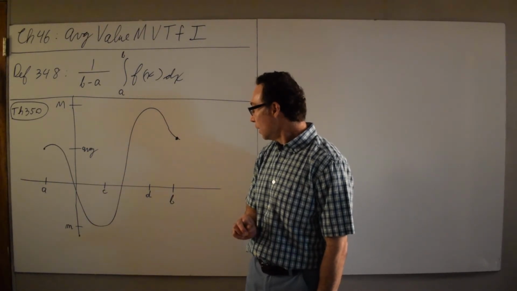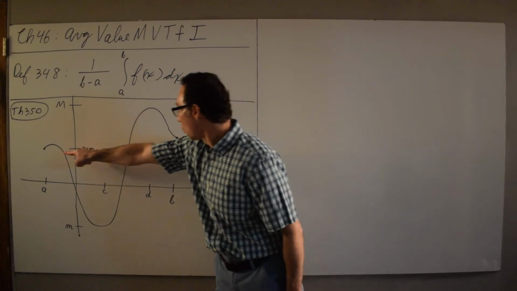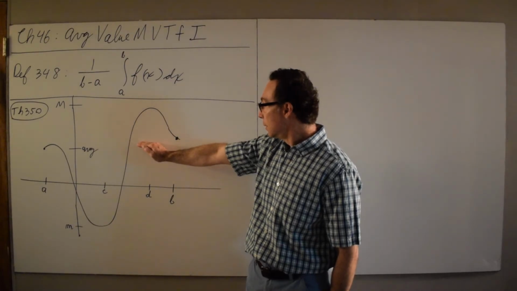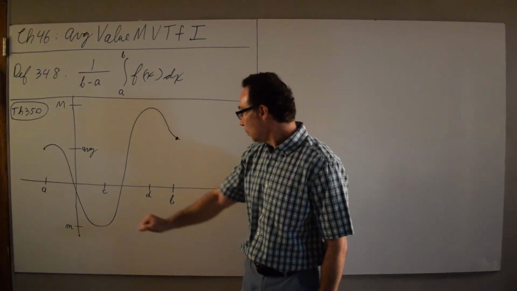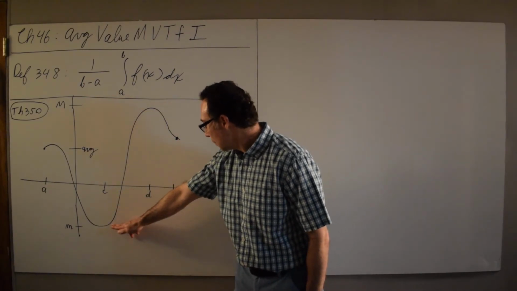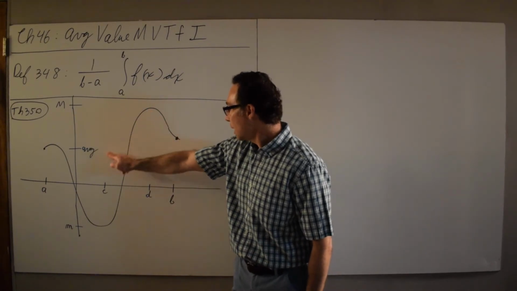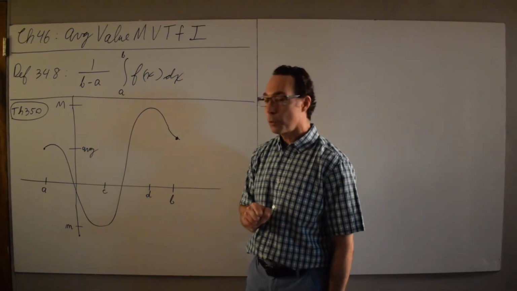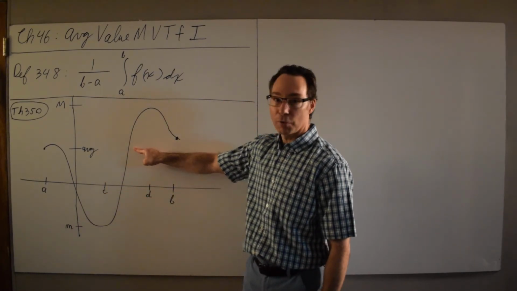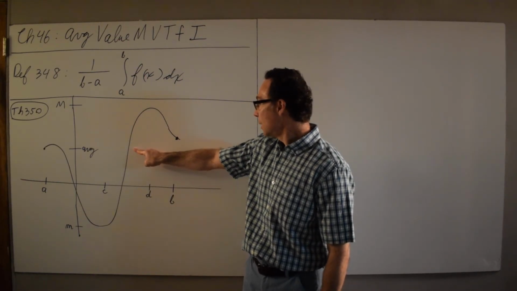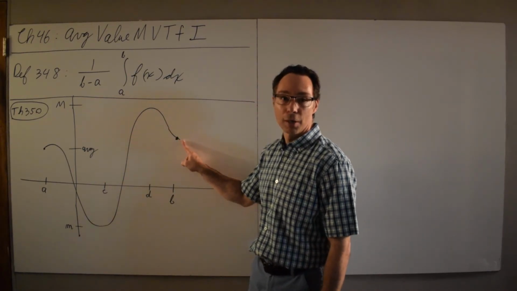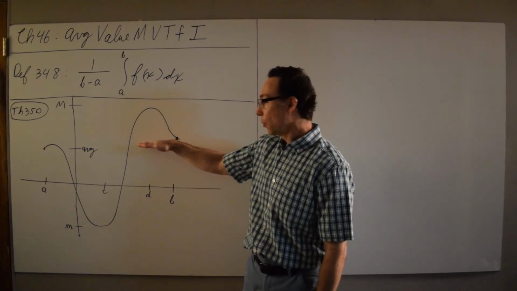So the intermediate value theorem says somewhere between c and d, the function takes on the average value. Now, this function apparently takes on the average value in more than one place. It takes it on right here and right here, and that's okay. But the intermediate value theorem just talks about what happens on the function between c and d. And it will be between the min and the max. And since the average is between the min and the max, what the theorem tells us is that somewhere between c and d, our function is the average. It doesn't say where, and it doesn't say how many times. I could have drawn this differently, and it could have done this a little bit and then come up here. So it might have taken on the average value more than once.